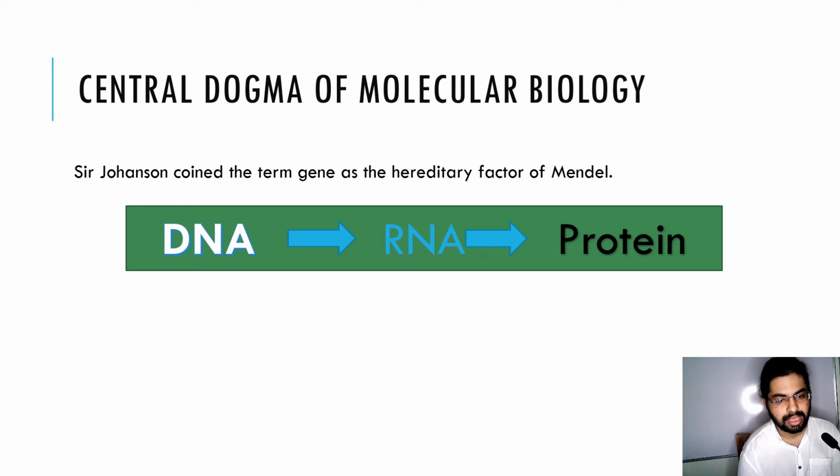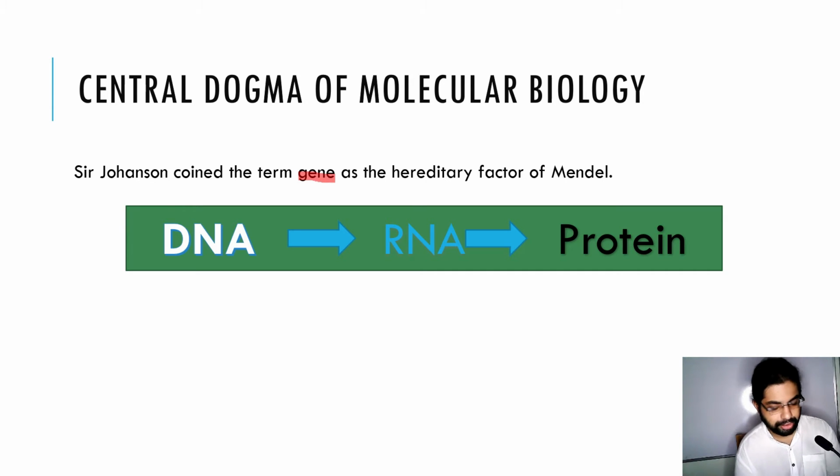Sir Johansson coined the term gene for the hereditary factor of Mendel. Mendel stated that there is something called a hereditary factor which transmits generation to generation, but Johansson coined this hereditary factor of Mendel as gene.